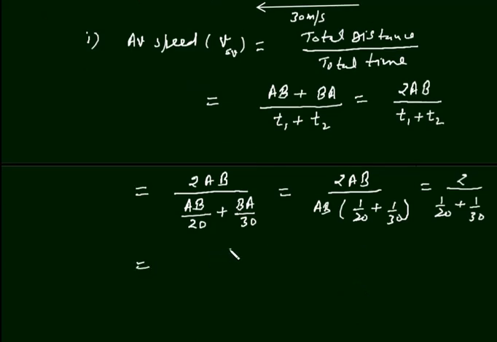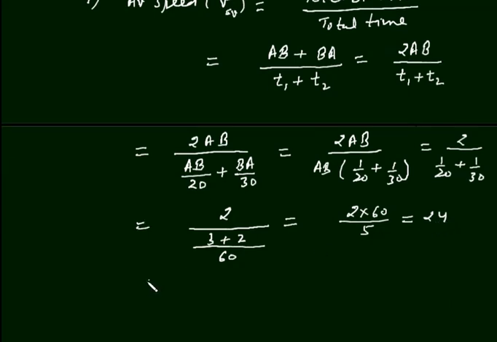This is equal to 2 upon (3 plus 2), over the LCM 60. So 2 into 60 divided by 5, and this will be equal to 24. Therefore, average speed is equal to 24 meter per second.